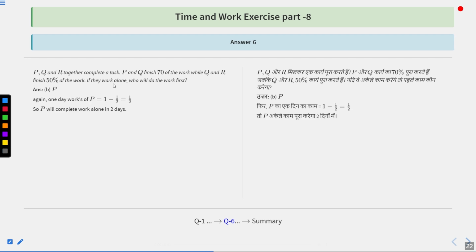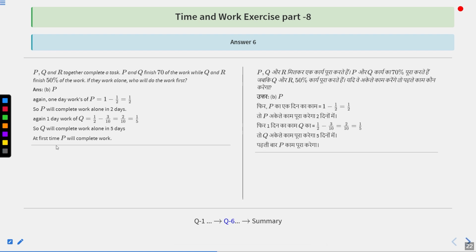But we have to find that if they work alone, who will do the work first. So again, one day work of P is going to be how much? 1 minus 1 upon 2, that is 1 upon 2. So P will take how many days? 2 days. Now similarly for Q, one day work of Q is going to be 1 upon 2 minus 3 upon 10, that is 2 upon 10, or you can say 1 upon 5. So Q will complete the work in 5 days. So from all of them, P was taking less time, that is 2 days. So it will complete the work first. Option number B is the correct answer.